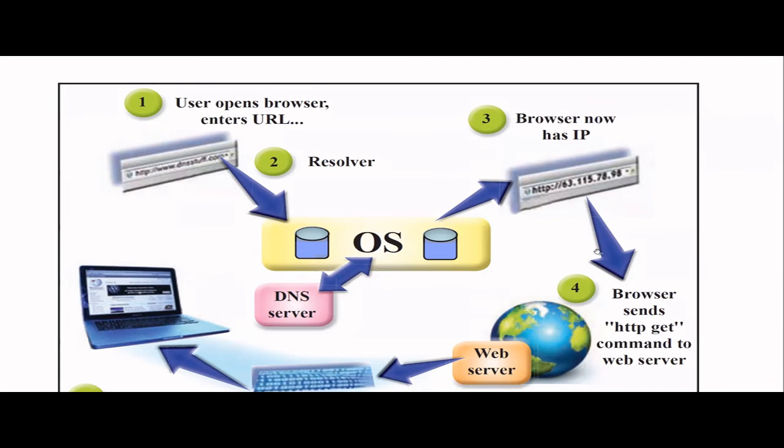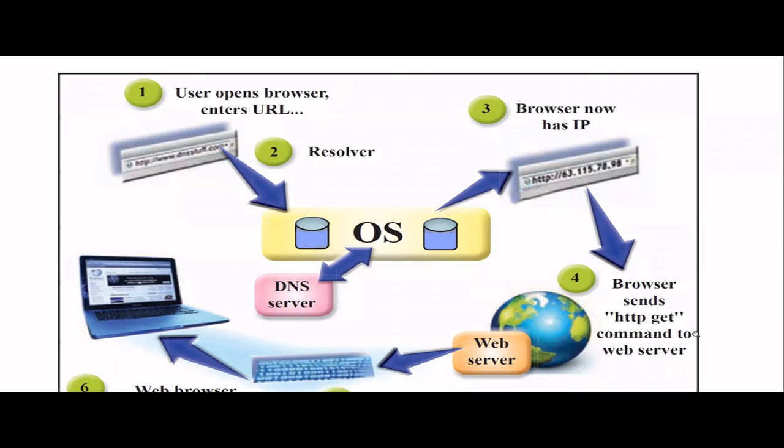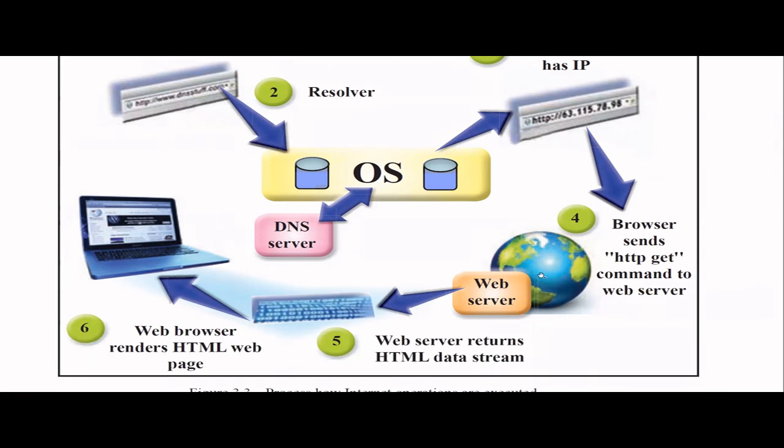Then the browser sends this HTTP GET command to this particular web server. Then the web server will return the relevant website, and the web browser will render that particular HTML page. Web browsers are like Google Chrome, Mozilla Firefox, Safari, Opera. So all these web browsers will render that particular HTML web page for the user. So that is how the DNS server is resolving these IP addresses.